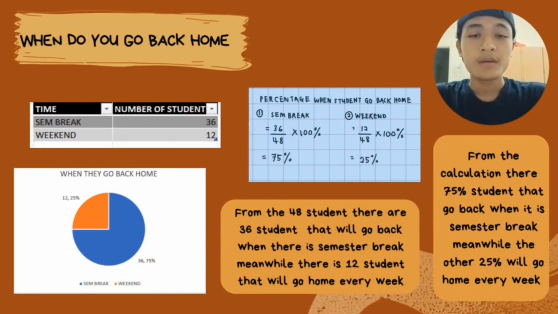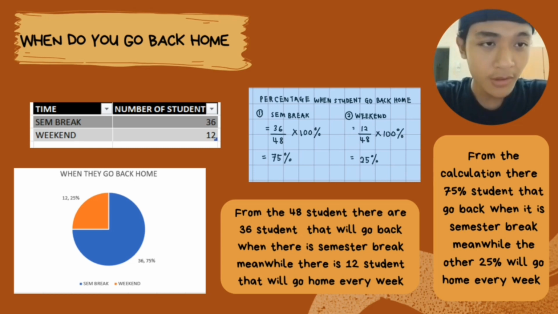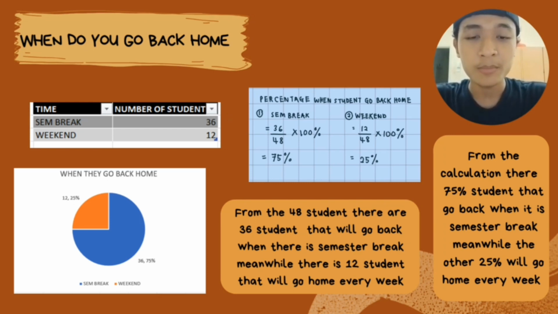So we have 48 responses for semester break and weekends. Students always go back home in semester break, about 36 students, and for weekends about 12 students. And from the calculation, about 75% of students go back home every semester break, whilst the other 25% go back home every week.